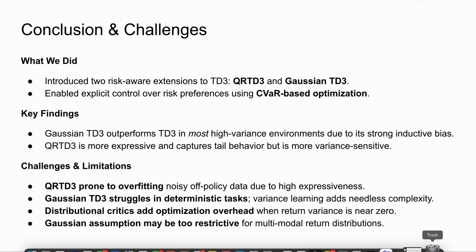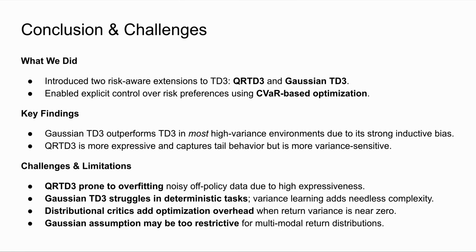So overall, our study shows that adding risk awareness to TD3 does improve robustness and performance, but the choice between Gaussian and quantile critics depends heavily on environment complexity. These insights motivate future work, such as adaptive risk scheduling or hybrid models that combine Gaussian stability with quantile flexibility.